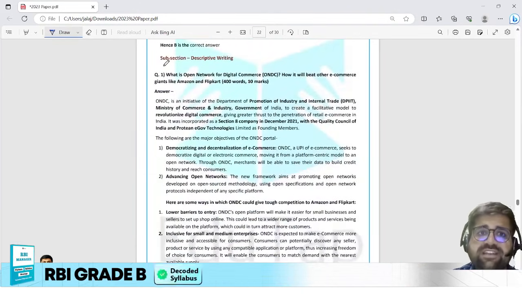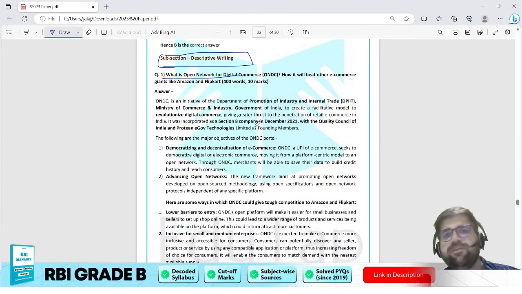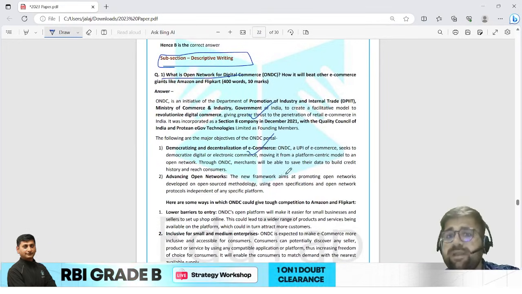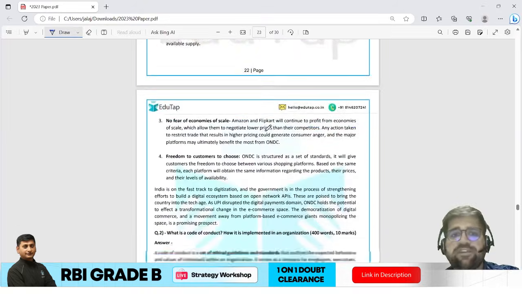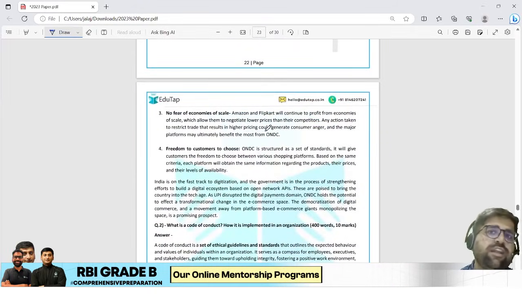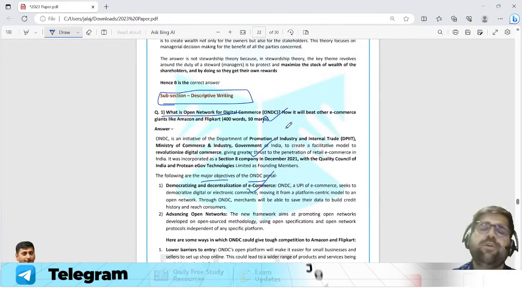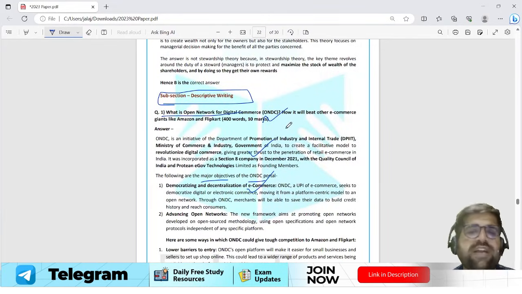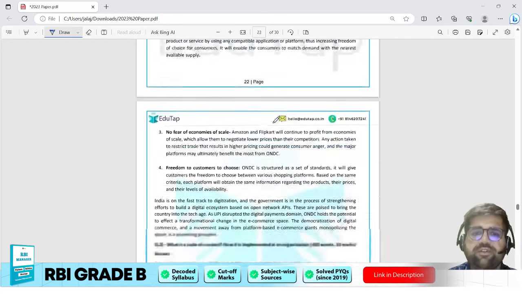Okay, now this is the subsection of descriptive writing. Now what is Open Network for Digital Commerce? You first have to define what it is, what are the major factors, objectives sorry, of Open Network for Digital Commerce, where it is coming from, what are the advantages, how it will beat Amazon, and so on and so forth. So this question again I would say is a moderate level question, because you need to understand the current happenings regarding ONDC. But again, you could have done it if you have good control over current affairs.